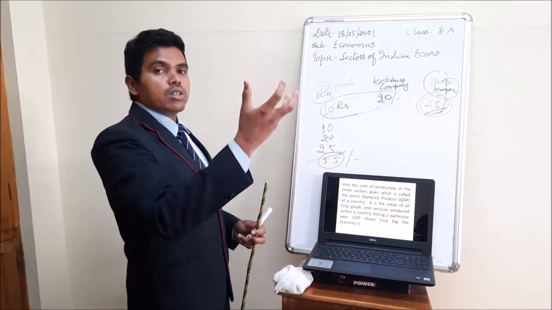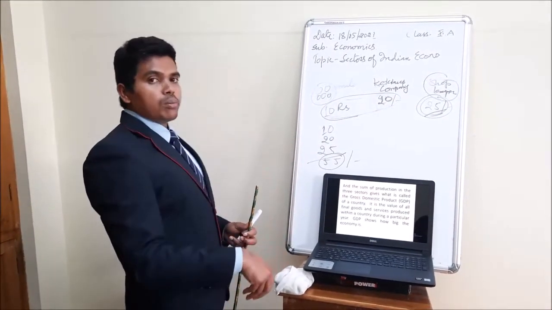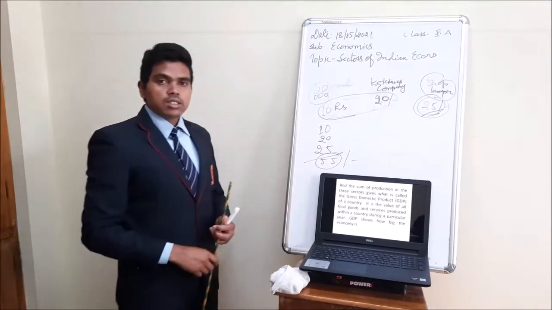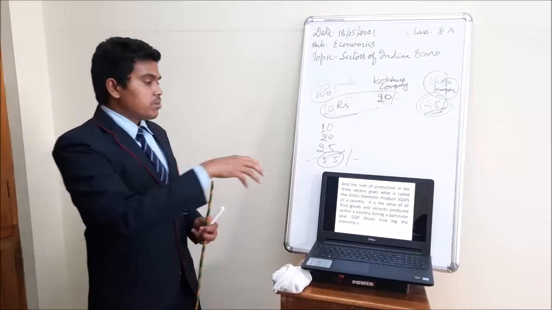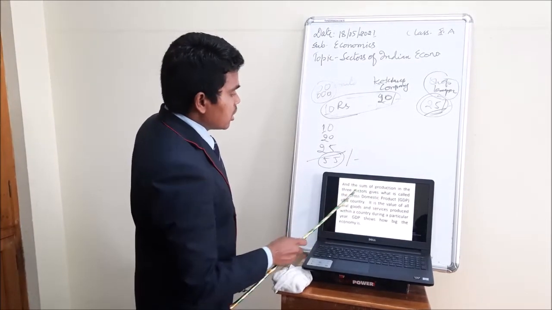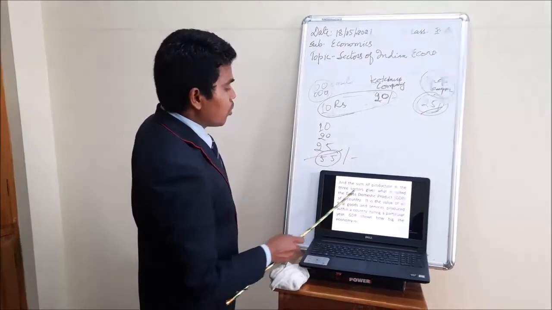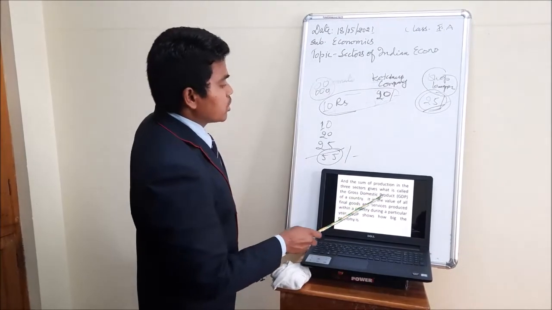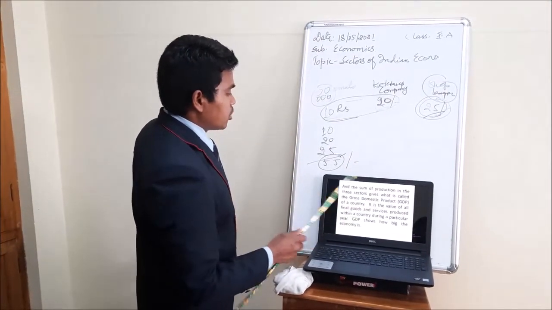GDP is sometimes high and sometimes low because production and services are less, and because of that the GDP goes down. The sum of production in the three sectors gives what is called the gross domestic product.